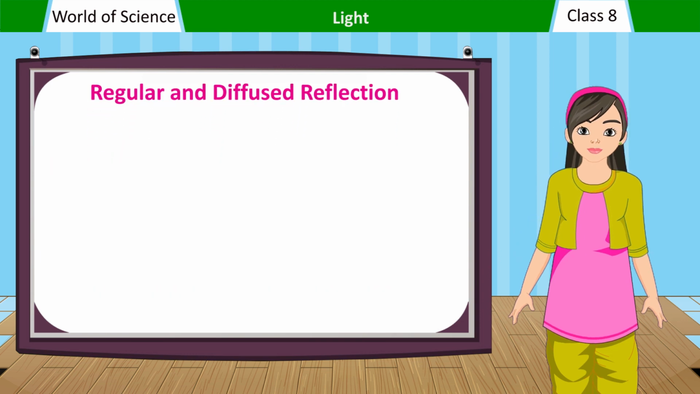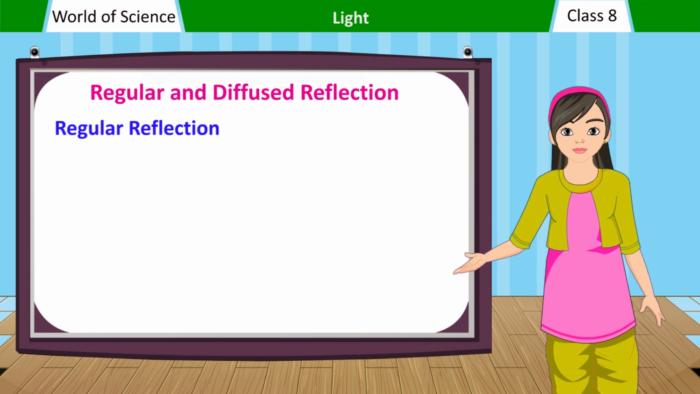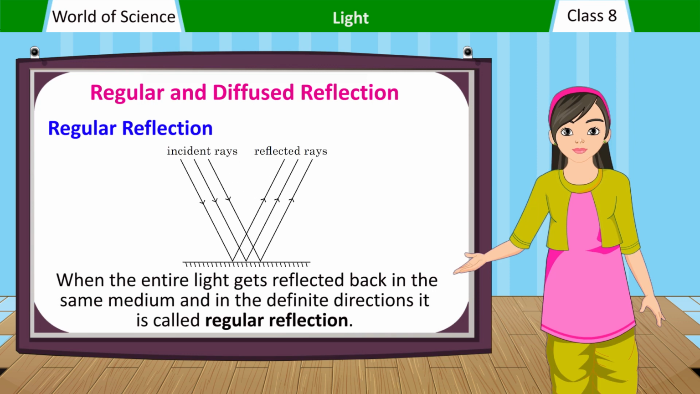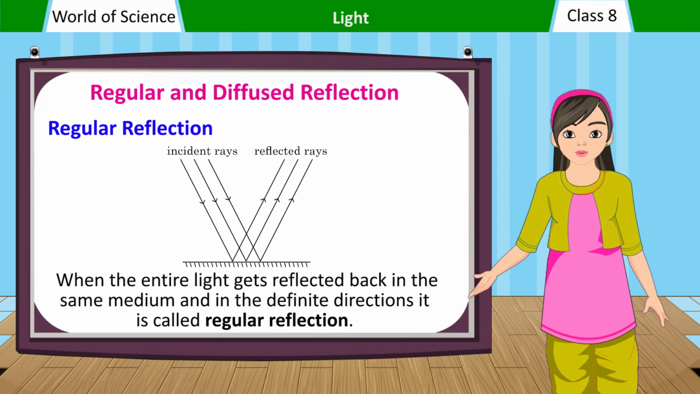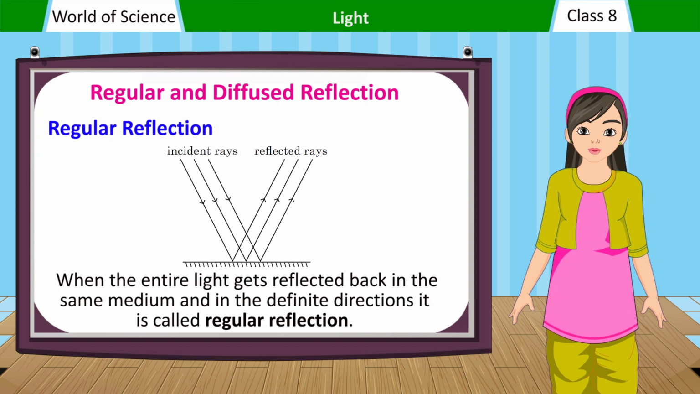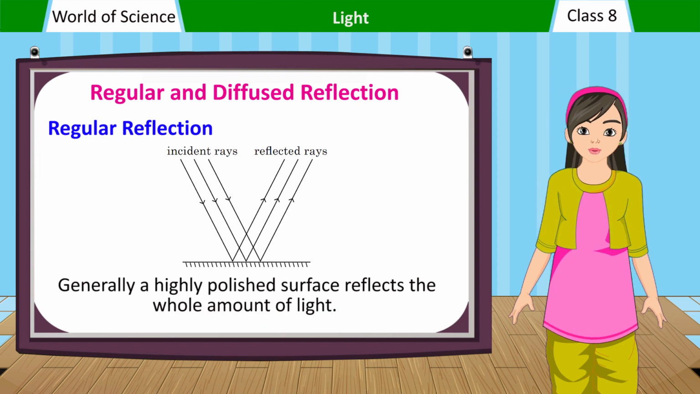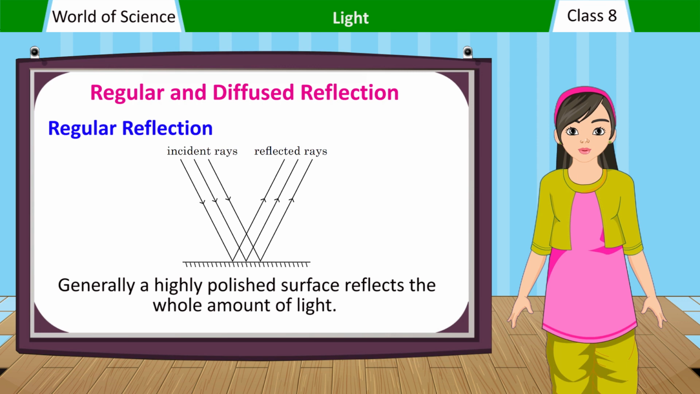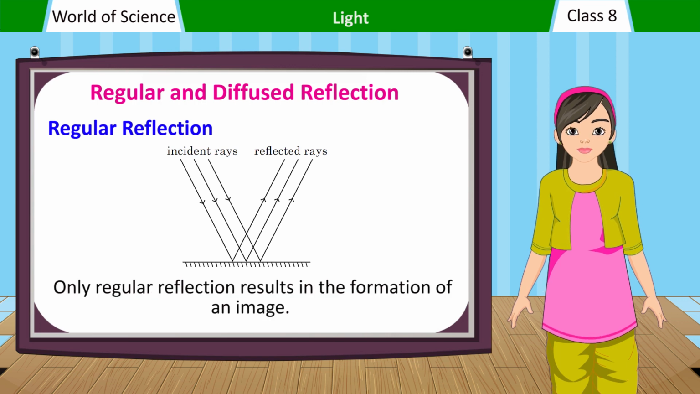Regular and diffused reflection. Regular reflection. When the entire light gets reflected back in the same medium and in the definite directions, it is called regular reflection. Generally, a highly polished surface reflects the whole amount of light. Only regular reflection results in the formation of an image.